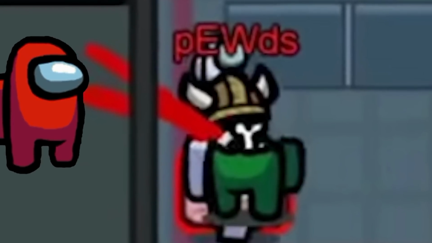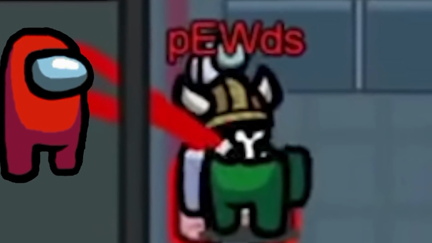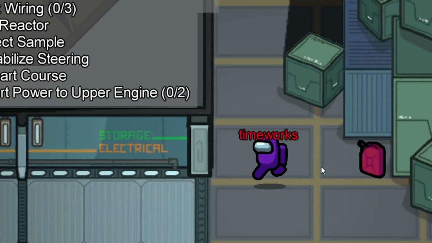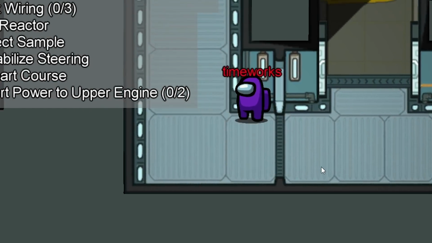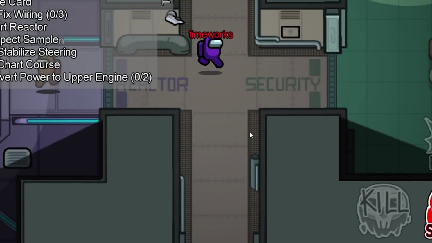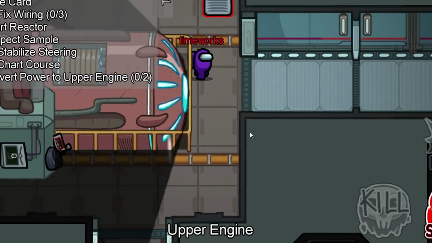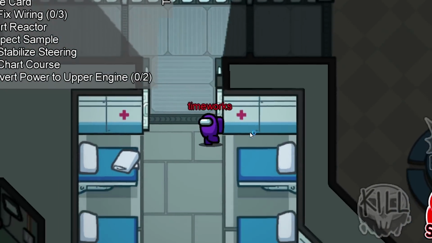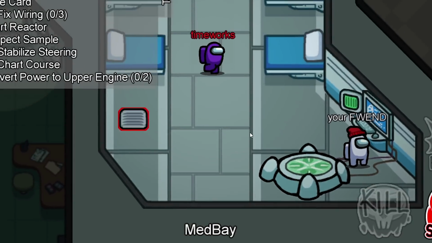I'm going to show you that there's no oxygen in the spaceship, so how is this blood the color of oxygenated blood? The answer is that it's not actually blood. Now you might say, but Timeworks, there should be oxygen in the spaceship, right? No. To be honest, I haven't played the game, so maybe there's an oxygen section, but have you noticed that everyone in the spaceship is wearing a spacesuit? They have a helmet and oxygen tanks. And why would they need oxygen tanks if there's oxygen in the main spaceship? The answer is that there is no oxygen in the spaceship, and so they have to wear the suits.